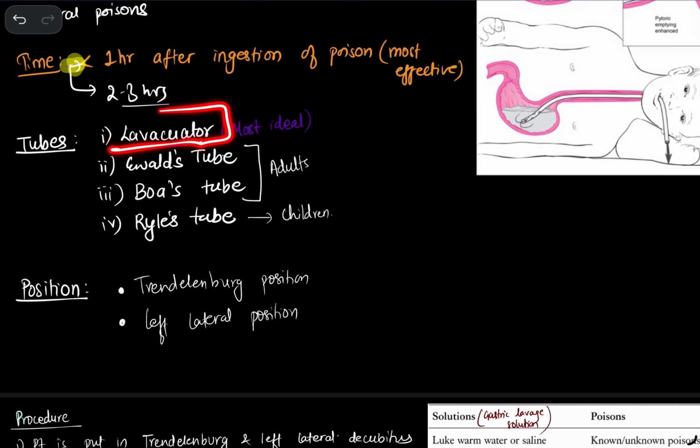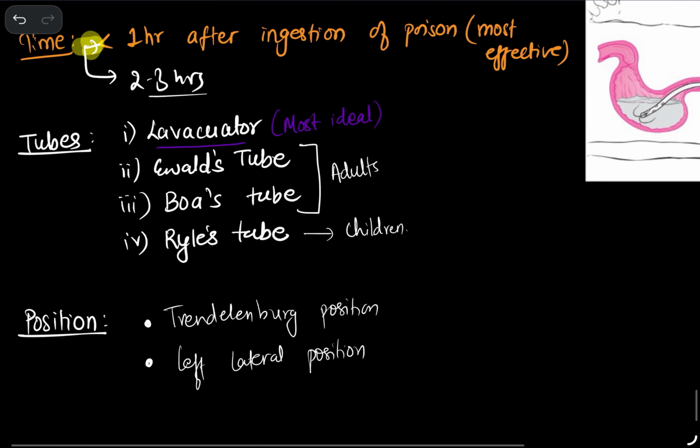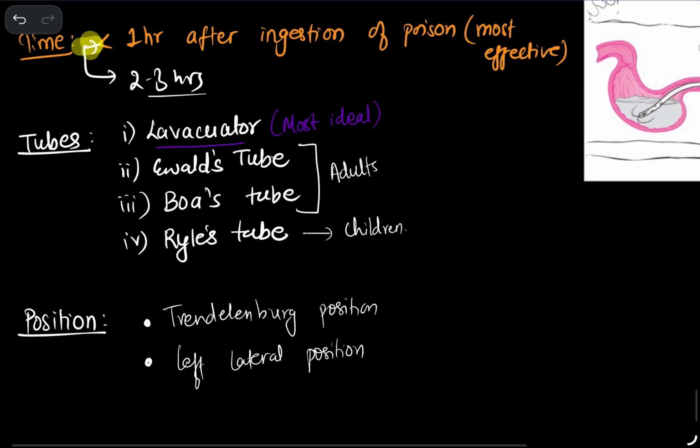So the lavacuator is the most ideal tube that is used. However, generally we use Ewald's tube and Boas tube. Generally in adults we use Ewald's tube and Boas tube, and in children, what do we use? Ryle's tube. Right, this can be asked in spotters as well. Ewald's tube, Ryle's tube, it can be given in spotters.